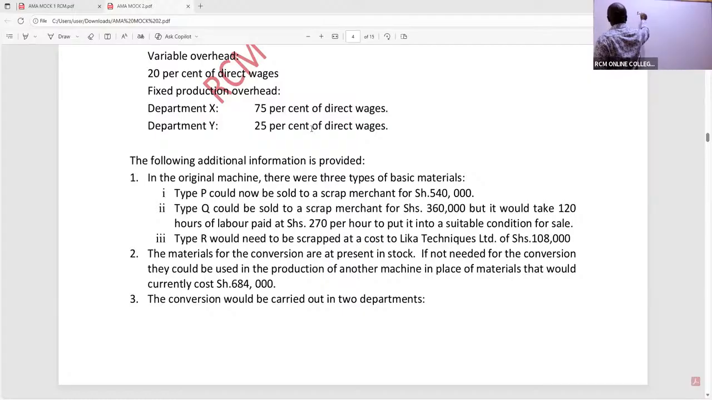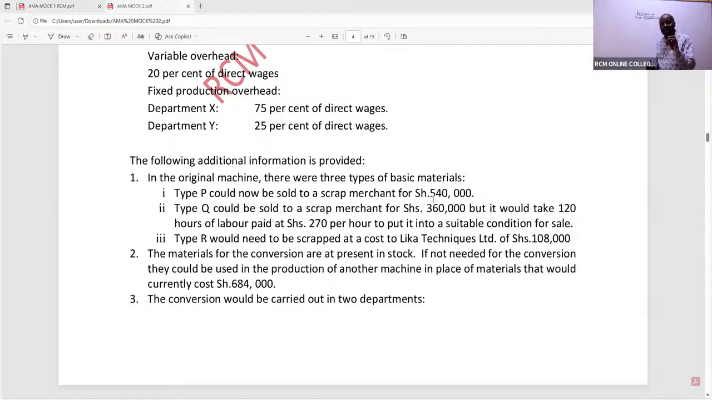So my relevant costs, we start with the first one. I'm told in the original machine, there were 3 types of basic materials. We have type P, which could now be sold to a scrap merchant for 540. So you write there, type P. With this type P, I can see an opportunity lost. That's how I write this.